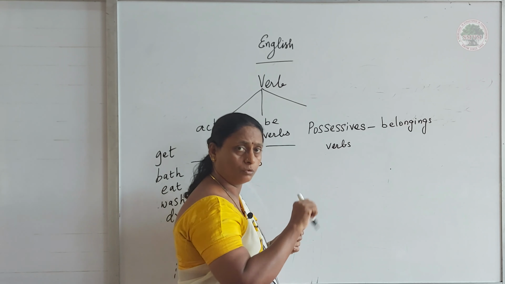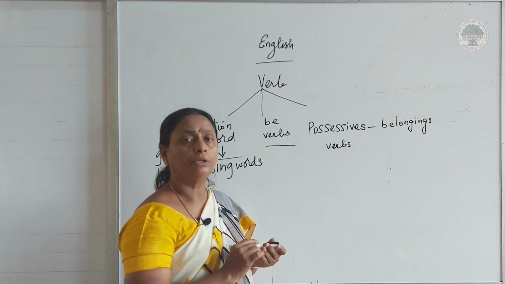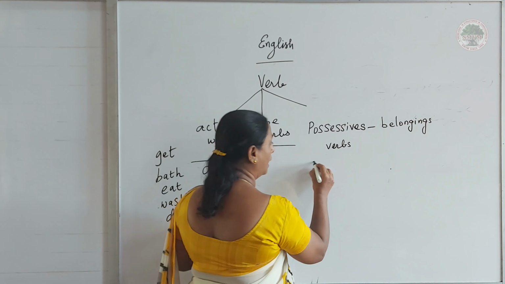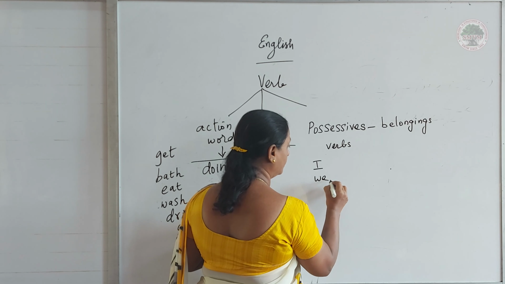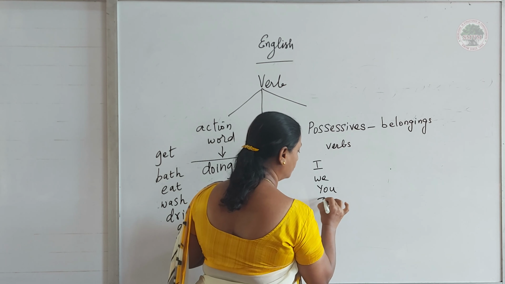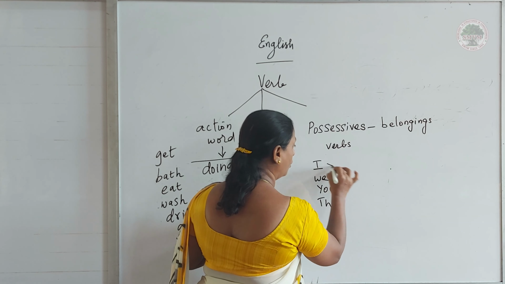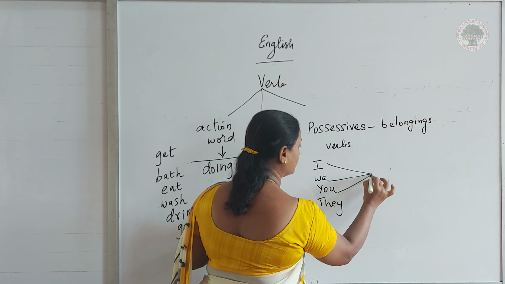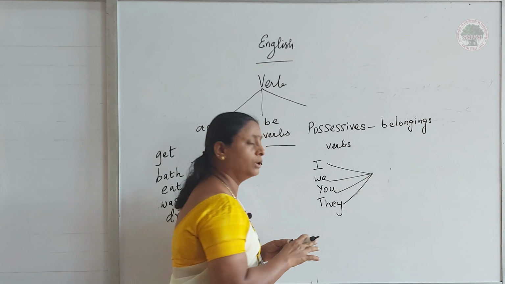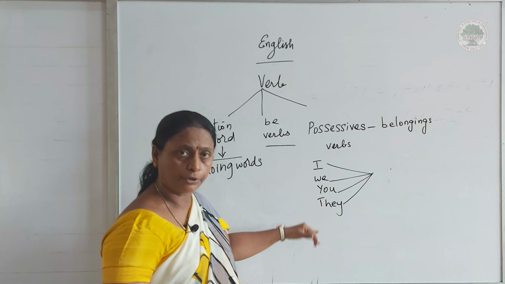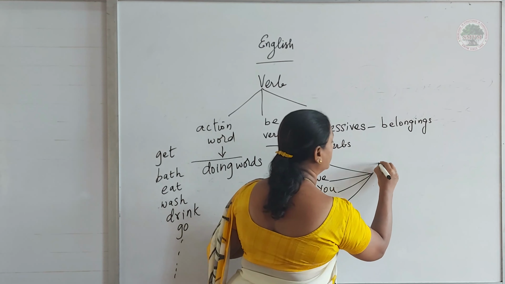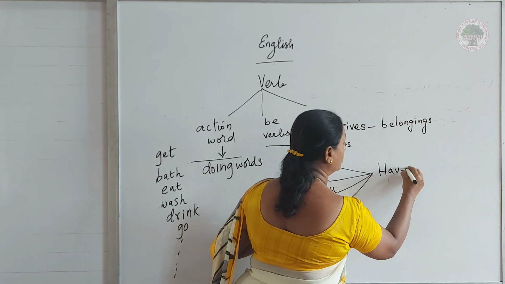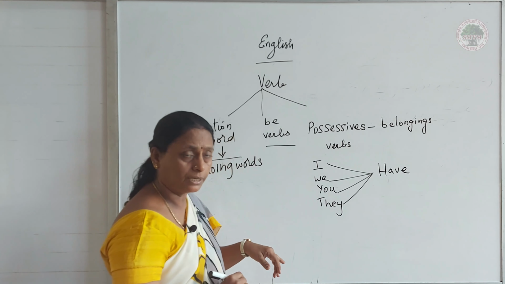Now, possessive verbs mean belongings: what I have, what you have, what they have. For I, we, you, they, all these four personal pronouns, we use the possessive verb have. Understand?